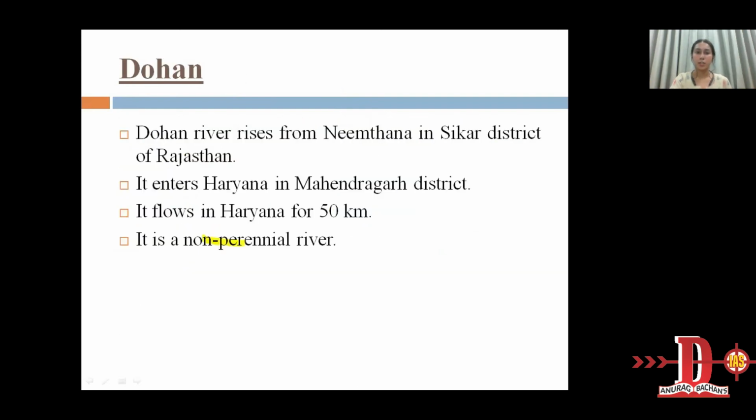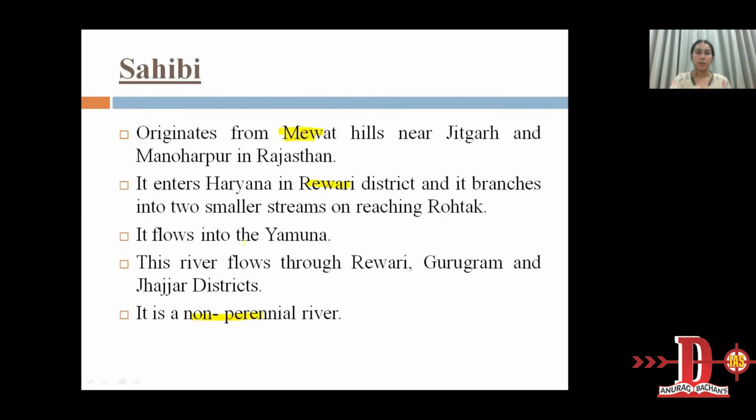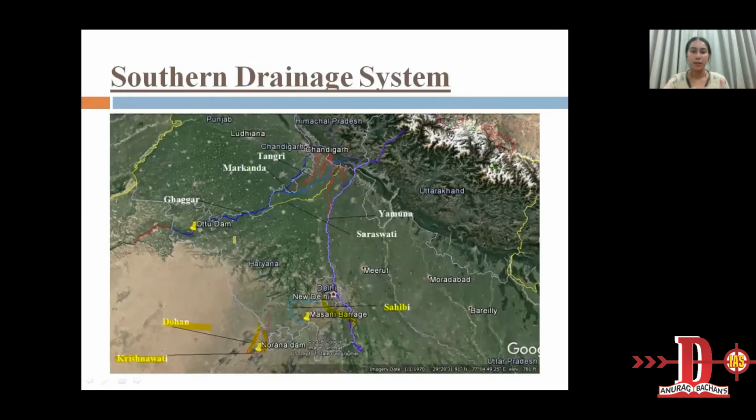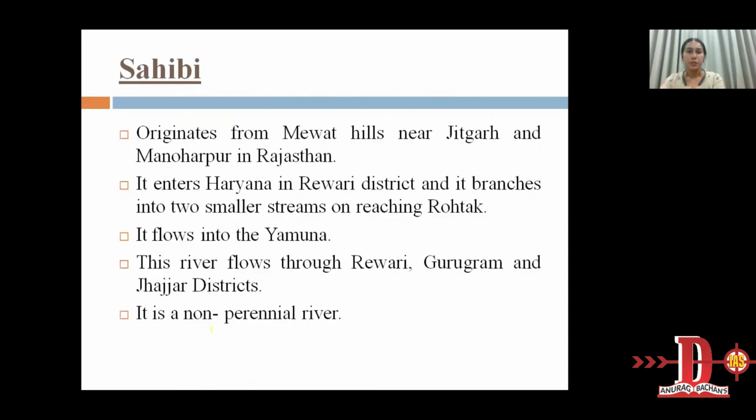Okay, so that is all the rivers. We can see from the map again. So these are the northern drainage system rivers, and these are the southern drainage system rivers. So the questions which can be formed are the ancient names of these rivers, their originating region, which one it is, and what tributaries, whose they are. So we should know these details of the rivers.